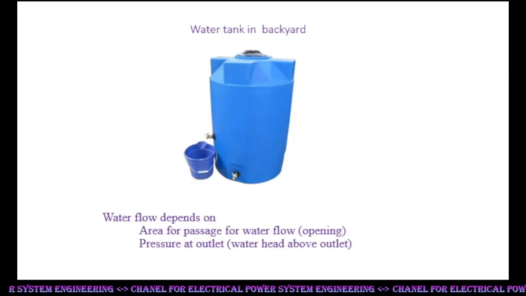Why is it so? Any layman concludes that the water in the tank is very little and requires refilling. Laymen don't know the science behind this, but engineers know that water flow depends on pressure at the outlet in addition to opening of the outlet. Pressure in this case is the water head above the outlet.